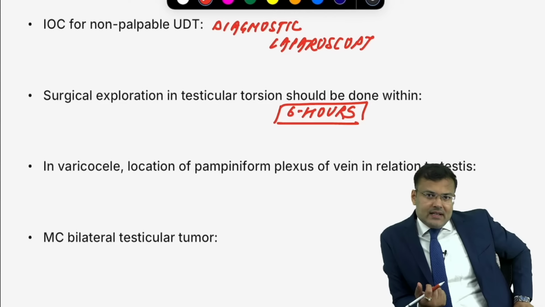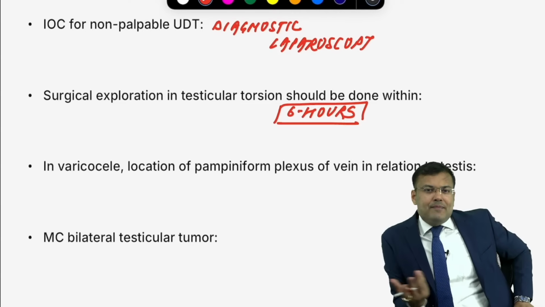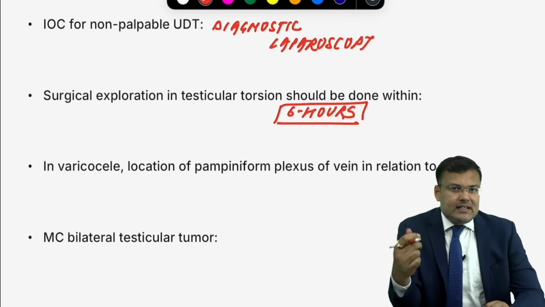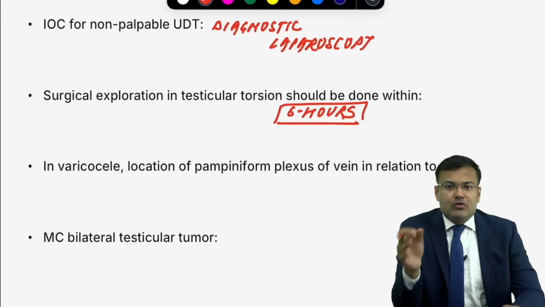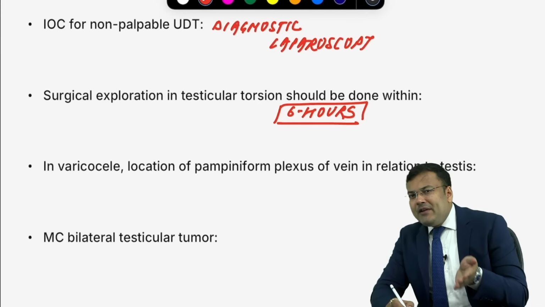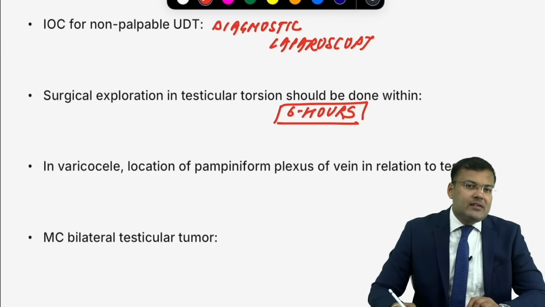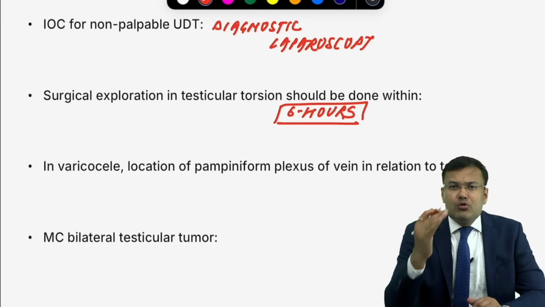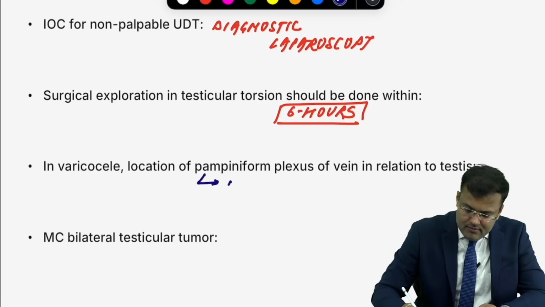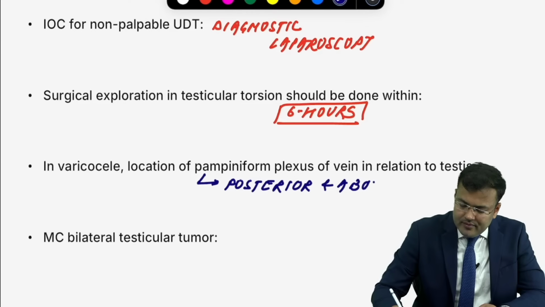Priapism, 6 hours. If patient is having some kind of soft tissue injury, patient should come to your emergency within 6 hours if you want to do the suturing. So 6 is very important. In varicocele, location of pampiniform plexus of vein in relation to testis. What is the location? Posterior and above testis. All of you know. So posterior and above testis.